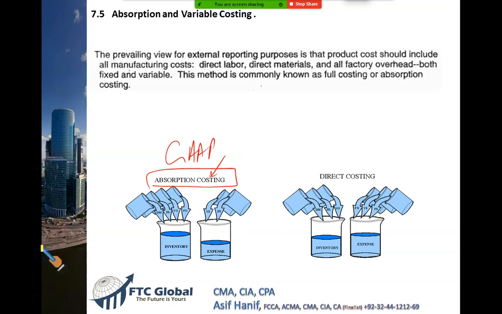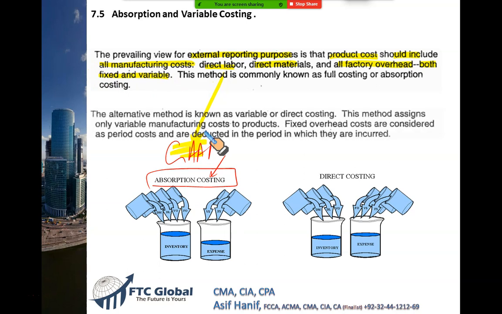So as we have seen, for external reporting purposes, a product cost should include all the manufacturing cost, means direct material, direct labor, and all the factory overhead, both fixed and variable. This system is called the absorption system. This is required under the US GAAP. But we have an alternative system also, and this alternative system is called variable costing